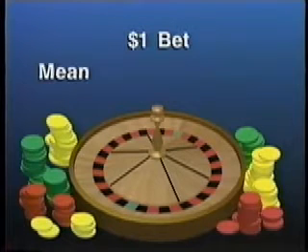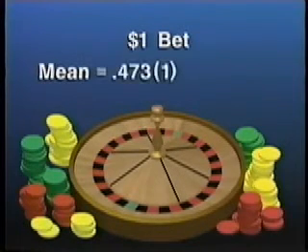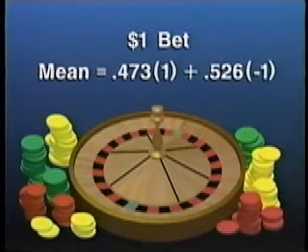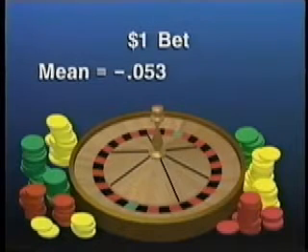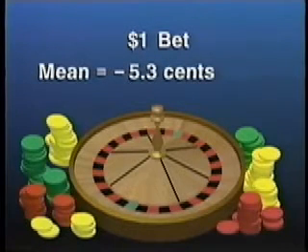To find the mean, we simply multiply my probability of winning, 0.473, by 1, then multiply the probability of losing, 0.526, by -1. Adding the 2 gives us minus 0.053, or minus 5.3 cents. So in the long run, a bettor can expect to lose 5.3 cents for each dollar bet. That's important for the casino owners. They're in the business for the long term. But the average gambler has a different perspective.